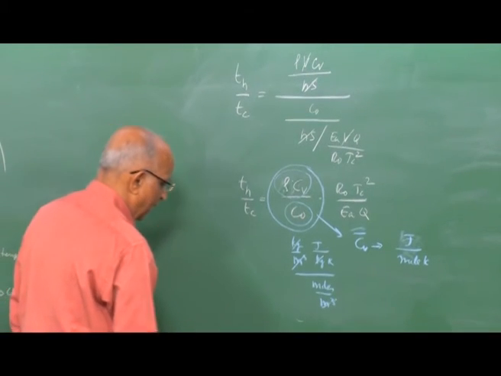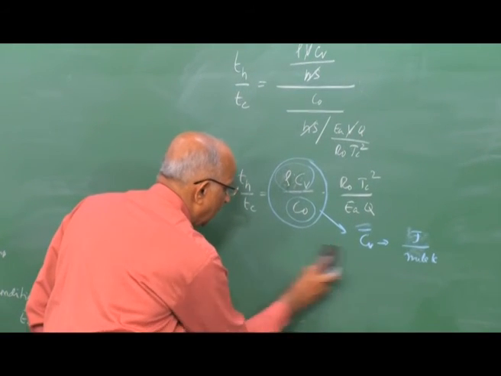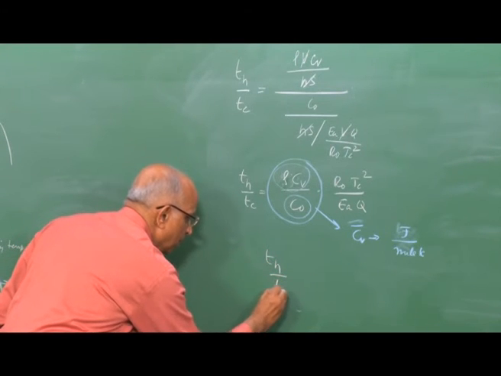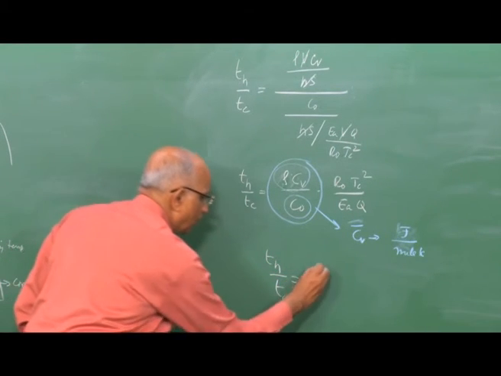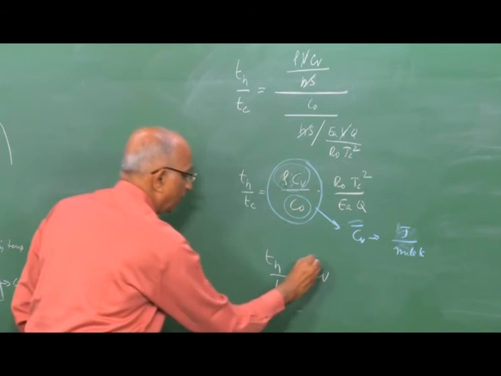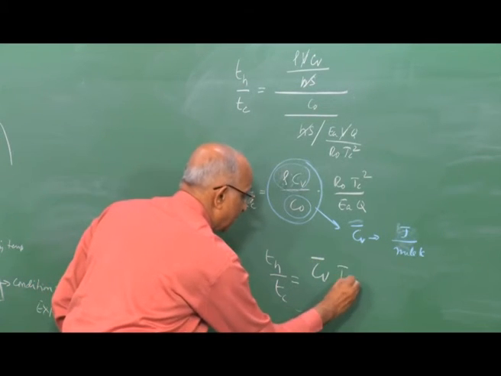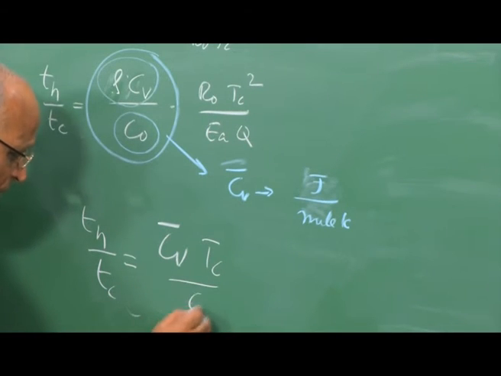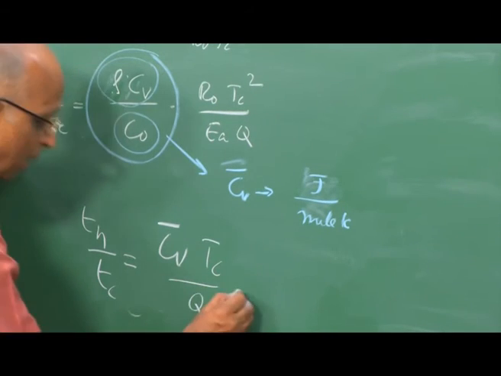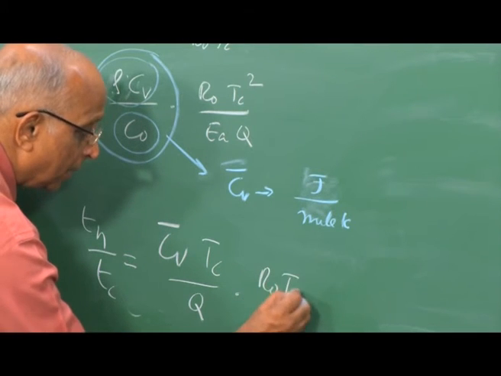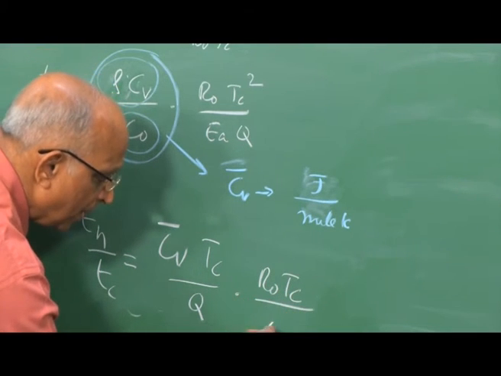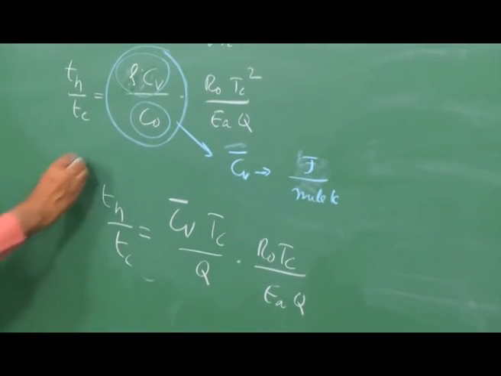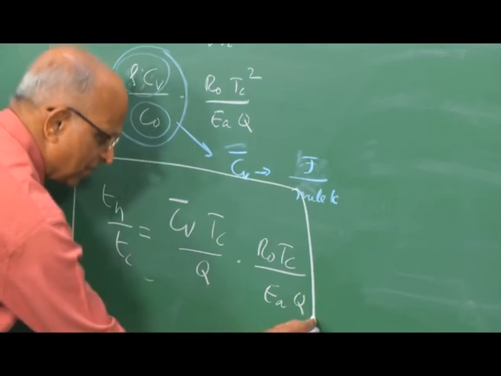I get the value T h by T c is equal to the specific heat into, let us say, I bring one T c here, divided by Q, and then I am left with R naught T c by E A, that is activation energy, into Q. This becomes my expression for T h by T c.